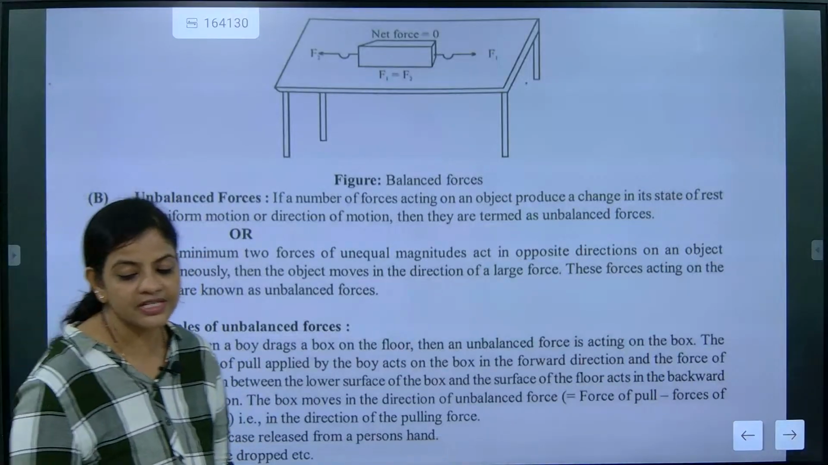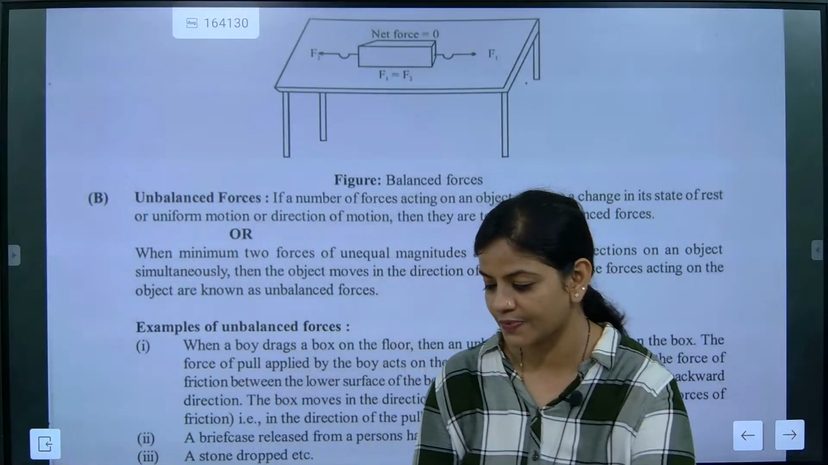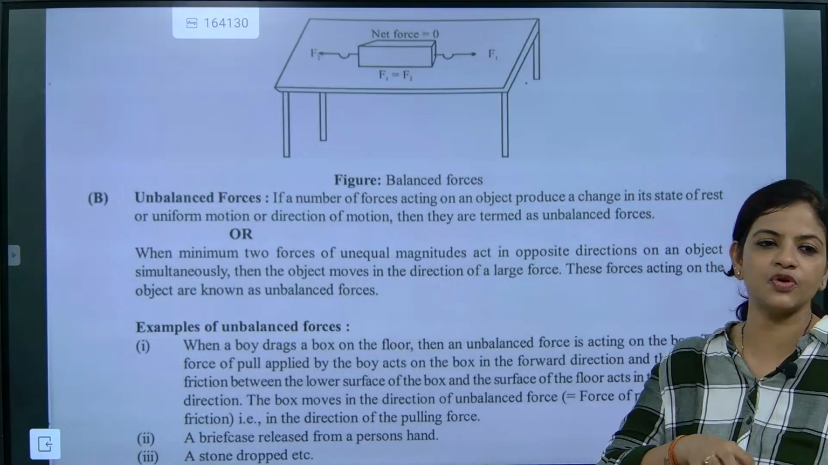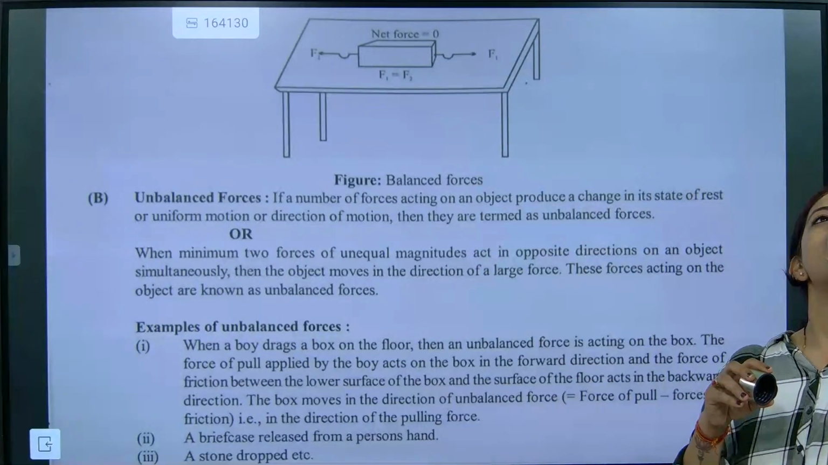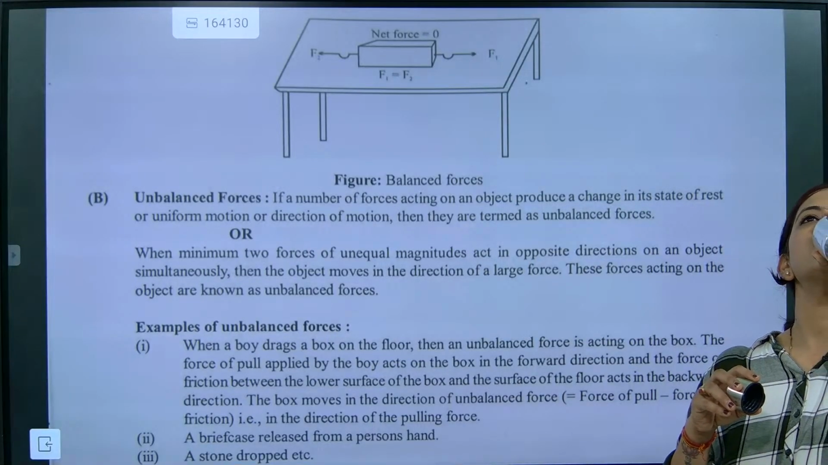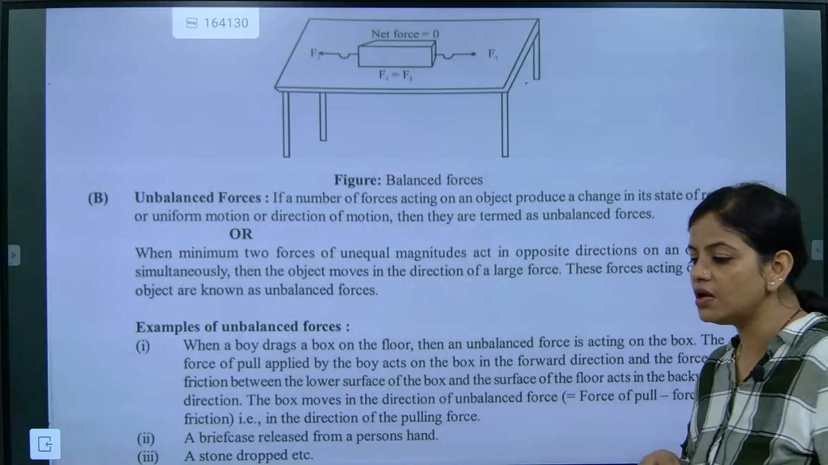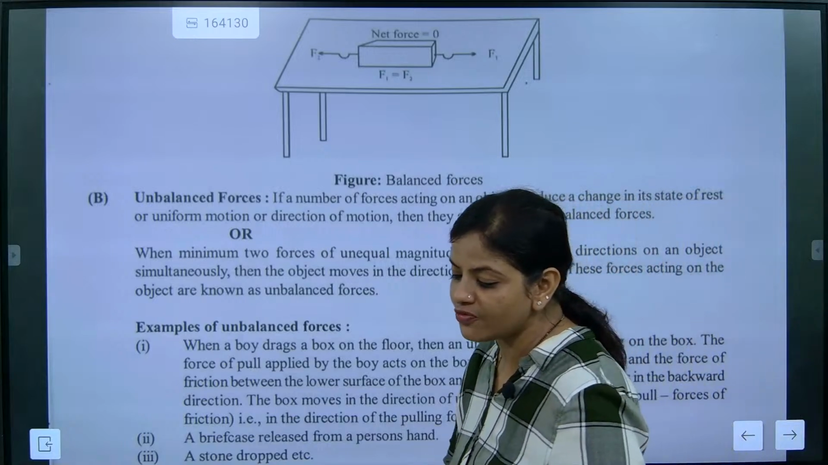Okay. Now, beta, we will talk about some examples of unbalanced force. Can you give me some examples of unbalanced force? Bhavya, what are the examples of unbalanced force?